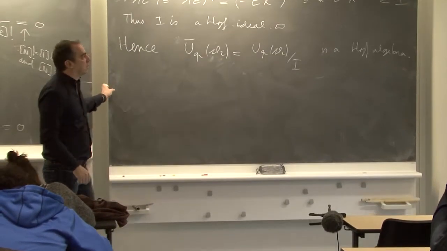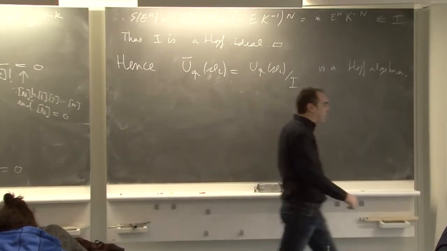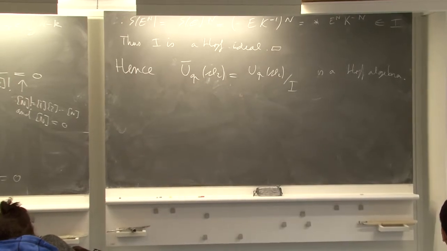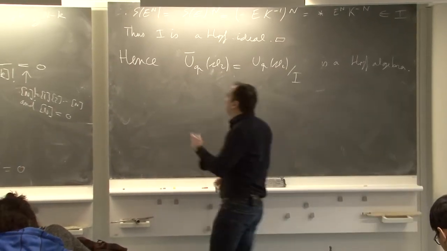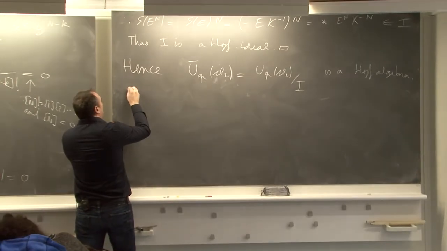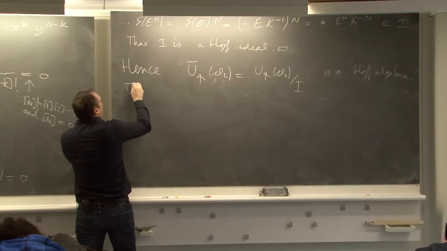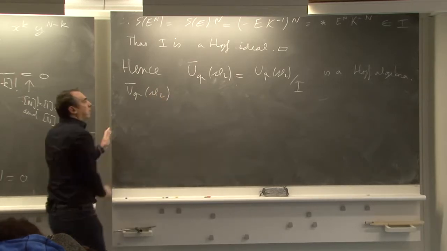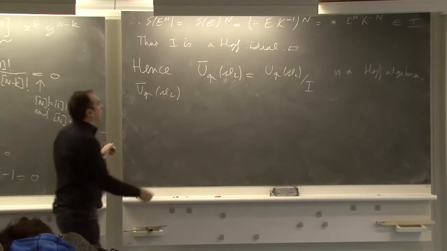Okay. So we can present it by generators and relations. So Uq bar SL2 is